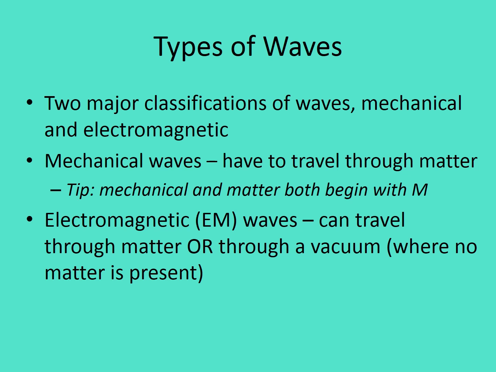Electromagnetic waves, on the other hand, and a good example of this would be light waves, can travel through matter. So right now, in whatever room you're in, you probably have a light on somewhere. That light is an electromagnetic wave that is currently traveling through the air. So it's traveling through matter. But light doesn't have to travel through matter. It can also travel through a vacuum, like outer space. So the sun's light, for instance, goes from the sun to Earth, traveling through a vacuum. So it doesn't need matter there in order to get from one place to another. So that's the major difference between those two, whether you have to have matter or whether you don't.